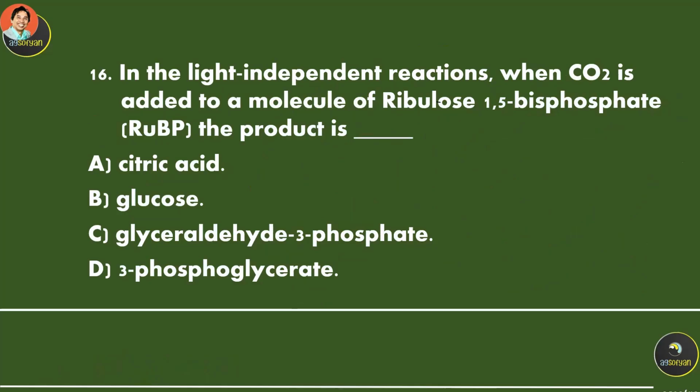In the light independent reaction, okay, so light independent reaction is the same as dark reaction or Calvin cycle. Okay, so don't be confused. The other reaction is called the light reaction or light dependent reaction. So light independent reaction is the same as a Calvin cycle.